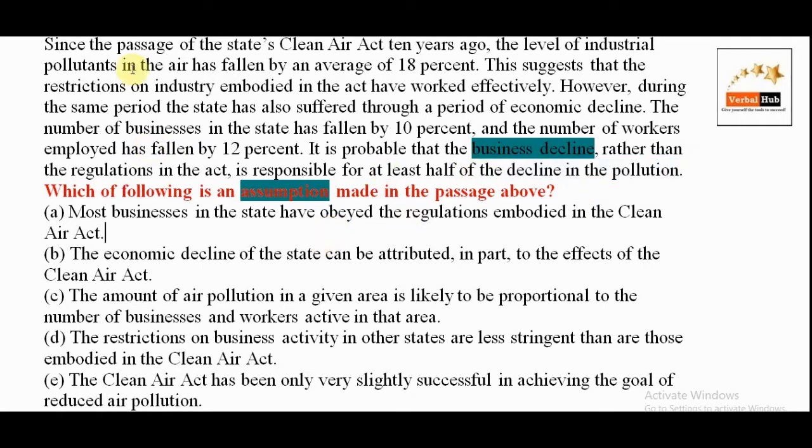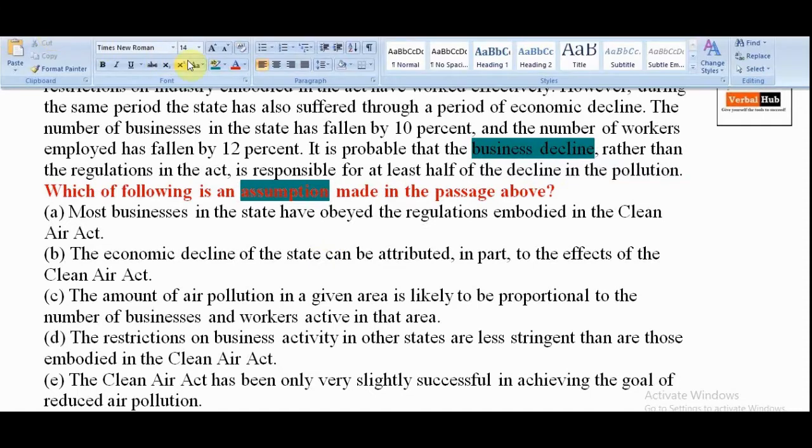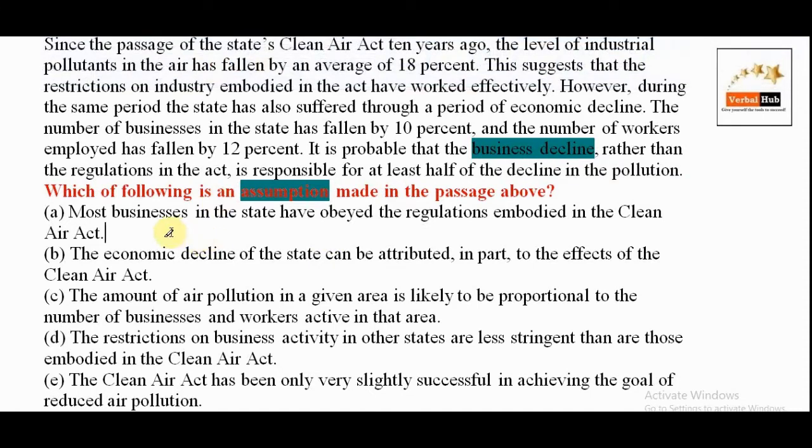Let us move to the options. Now, as per the option, if you look at, most businesses in the state have obeyed the regulations embodied in the Clean Air Act. So it is talking about that they have followed rules.